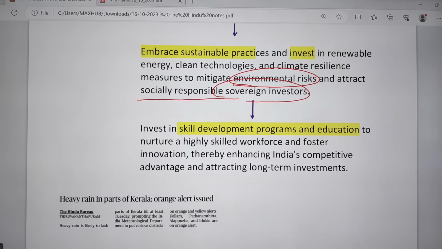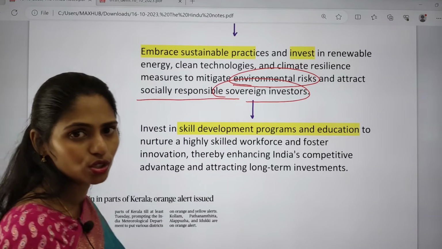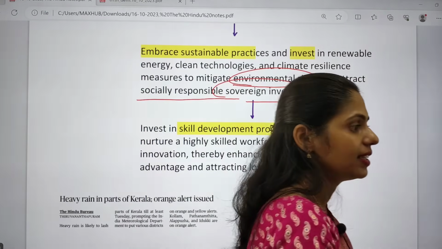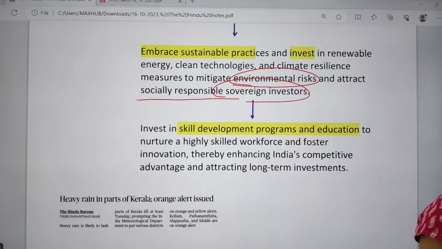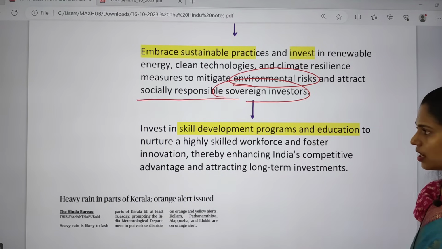So in which areas do we have to focus? We have to focus on renewable energy, clean energy as well as clean technology, so that we can attract these socially responsible sovereign investors.